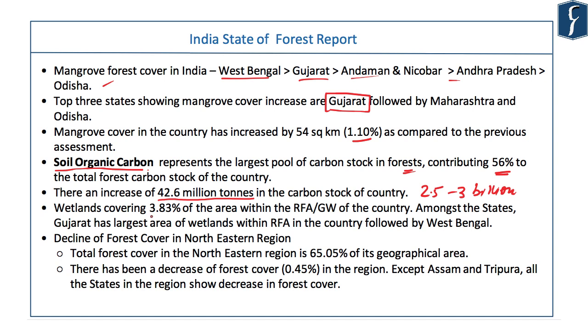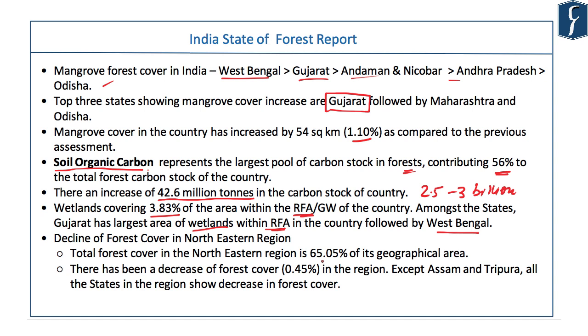Report says that 3.83% of reserve forest area are wetlands. Among the states, Gujarat has the largest area of wetlands within reserve forest area, and that is followed by West Bengal. Which union territory will have the largest area of wetlands within reserve forest area? Make a smart guess and tell me.